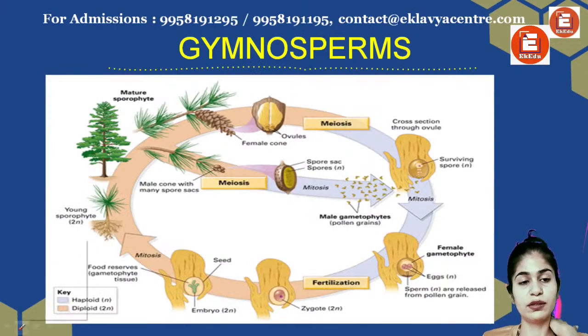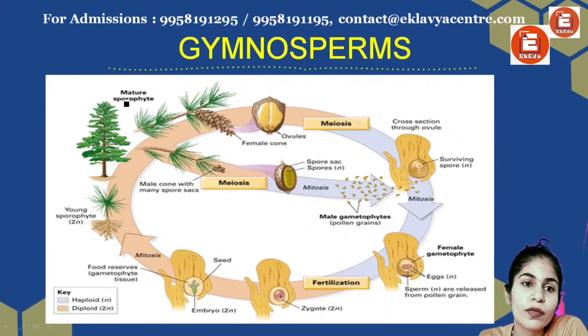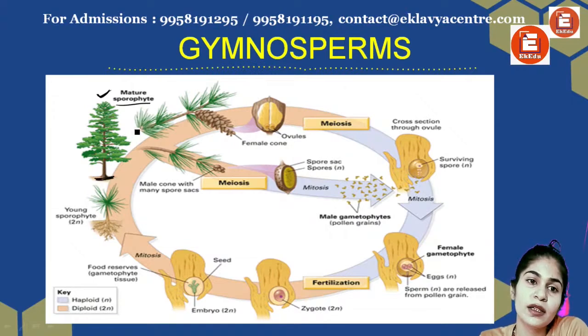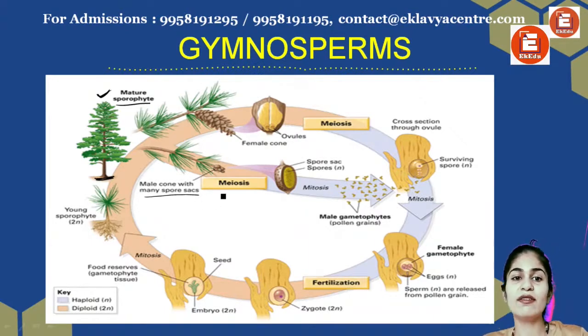Let's talk about the life cycle. This is a mature sporophyte. This is a tree, as you can see. The tree has branches and needle-like leaves. It's a Pinus, right? So they are pine cones. The male cone has a smaller number of cones present and has spore sacs. Each spore sac has spores which are haploid, right?